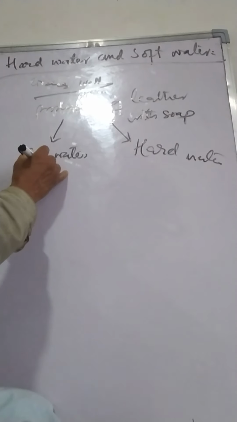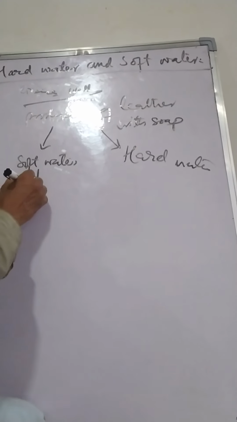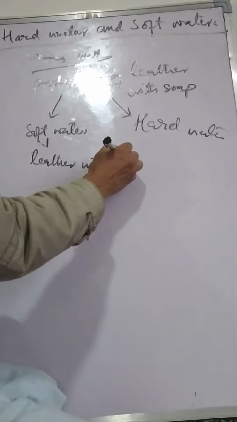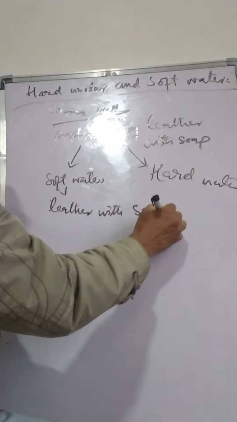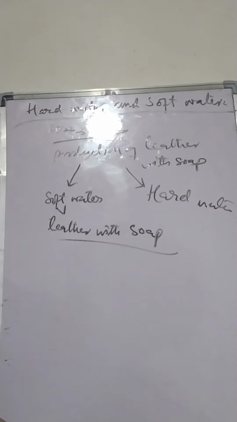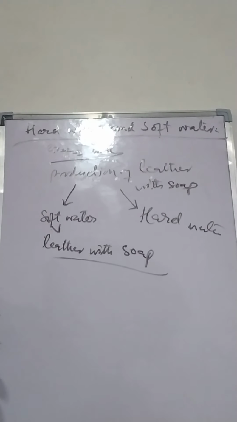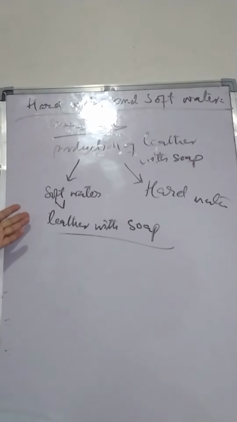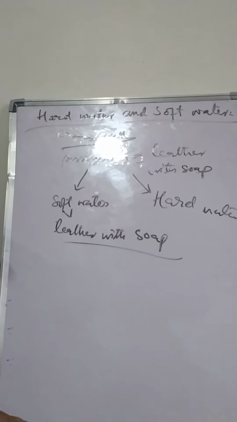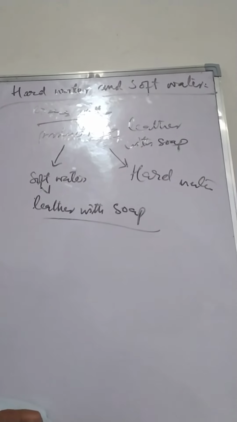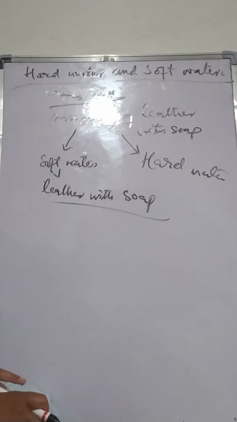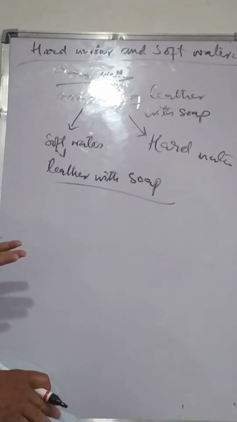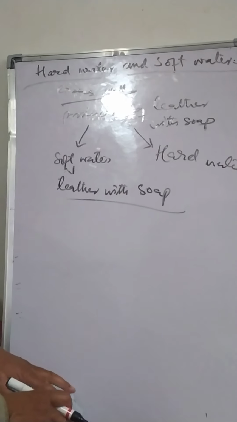Okay, what is soft water? It is the water which produces lather with soap. Lather means foam, or in Kashmir we call it puss. So it produces lather with soap, it is soft water. Another water which does not produce lather with soap easily is called hard water. Soft water produces lather with soap easily.